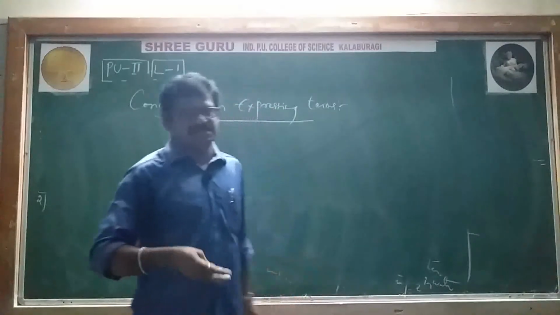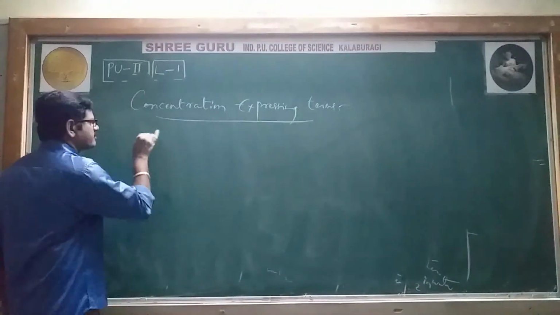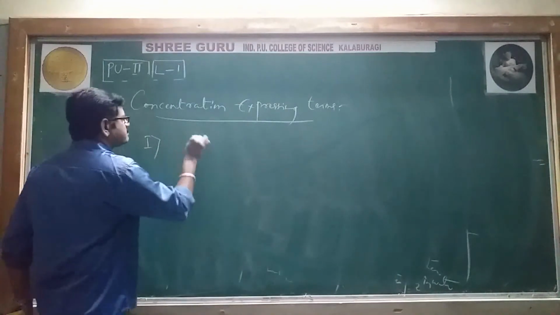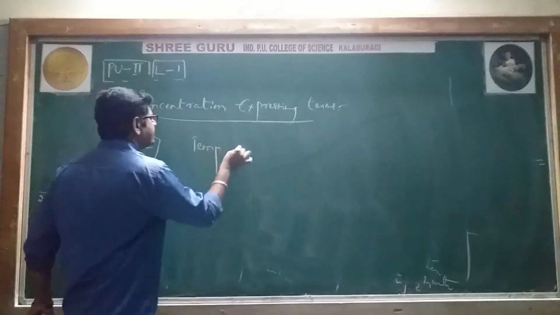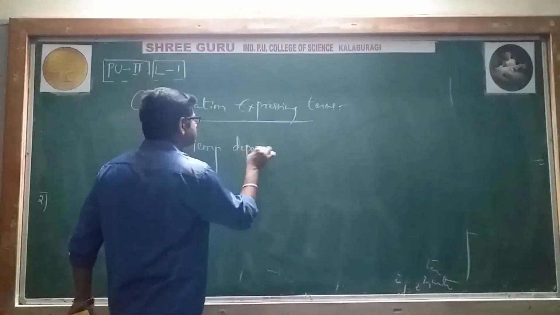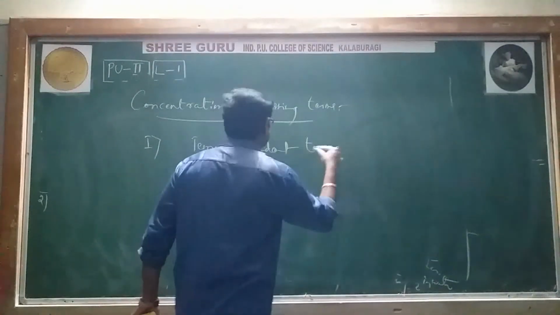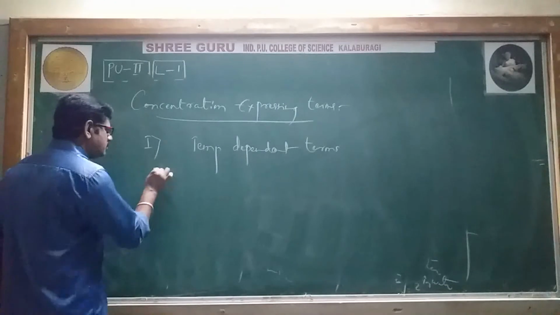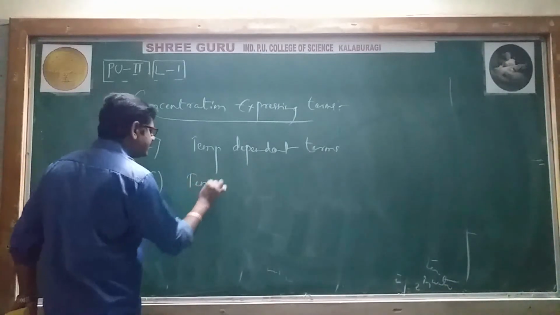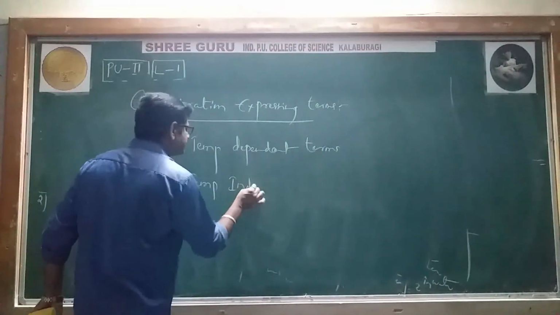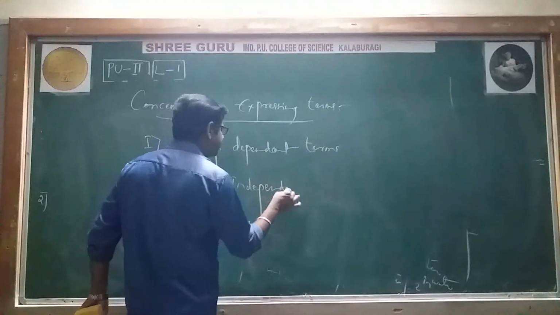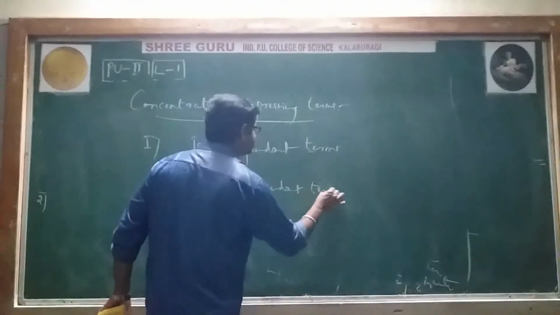Here again, concentration expressing terms are 2 types. What are those 2 types? One is temperature dependent terms, and number 2 is temperature independent terms.